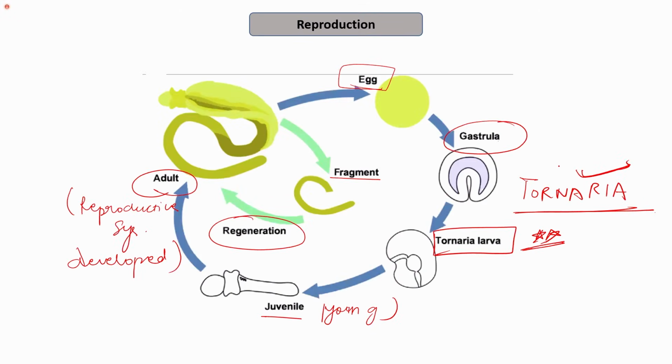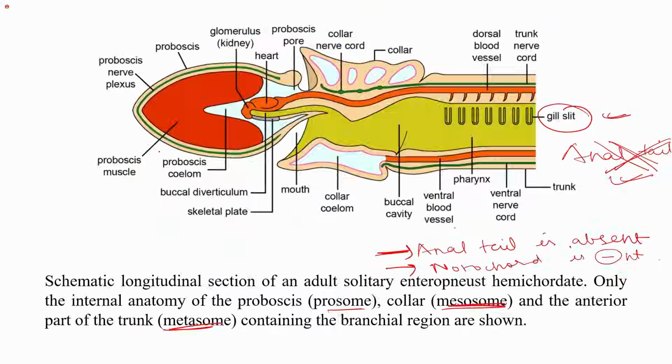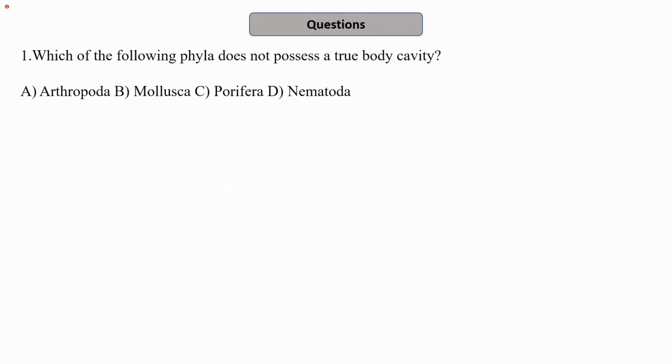One more thing that I mention here is the indirect development in the hemichordates. The larval stage is the Tornaria larva, which is formed after the gastrula stage. This Tornaria larva develops into the juvenile, which is the young, which develops into an adult. With this, we finish with the non-chordates that are placed under the different phyla under the kingdom Animalia.